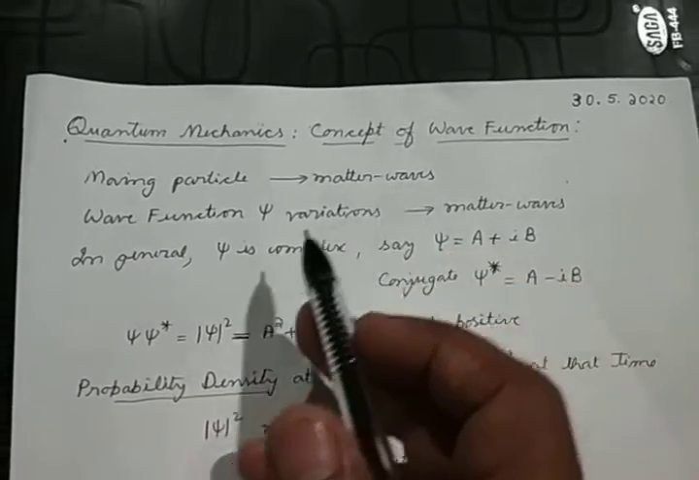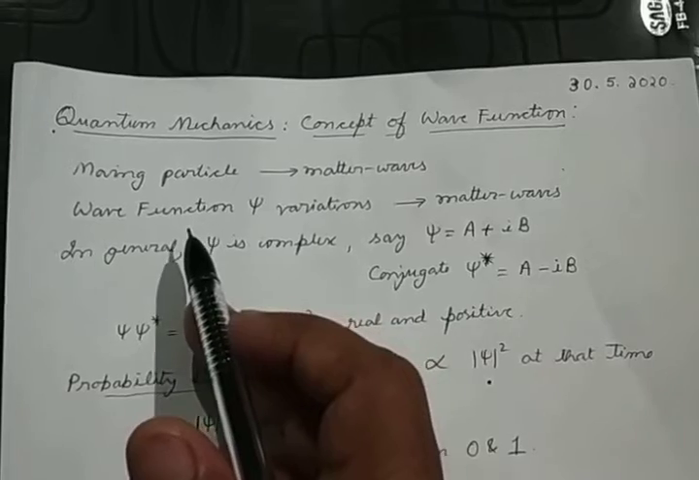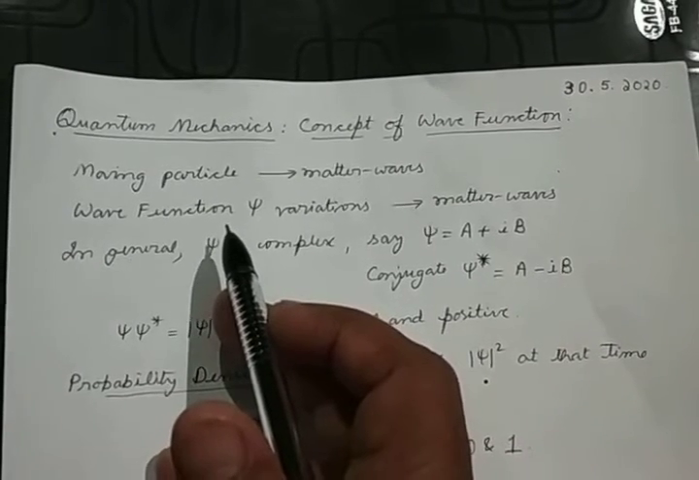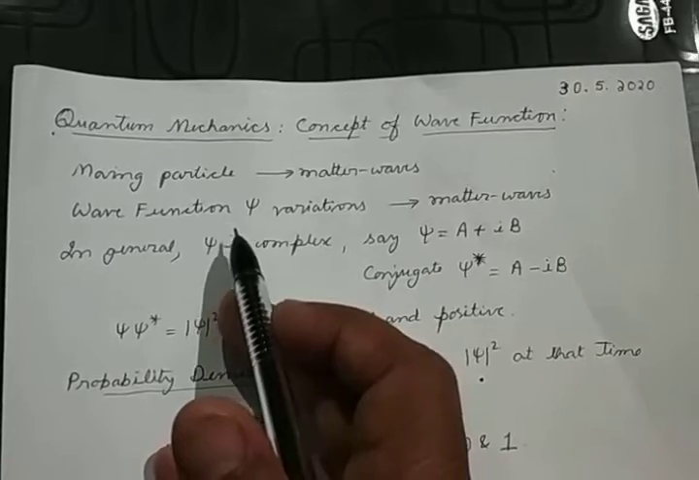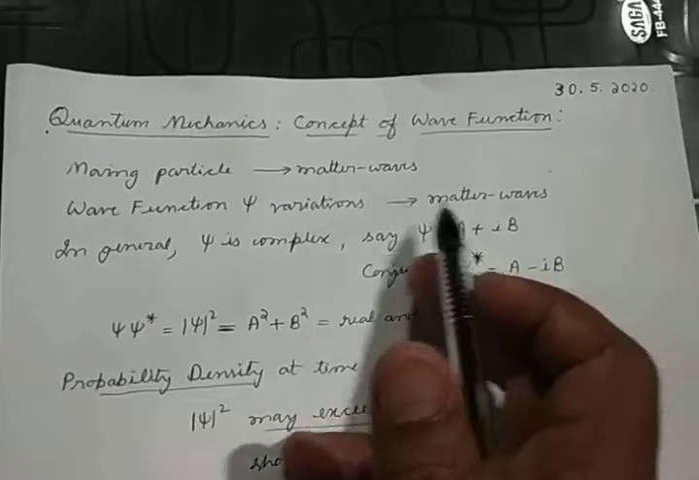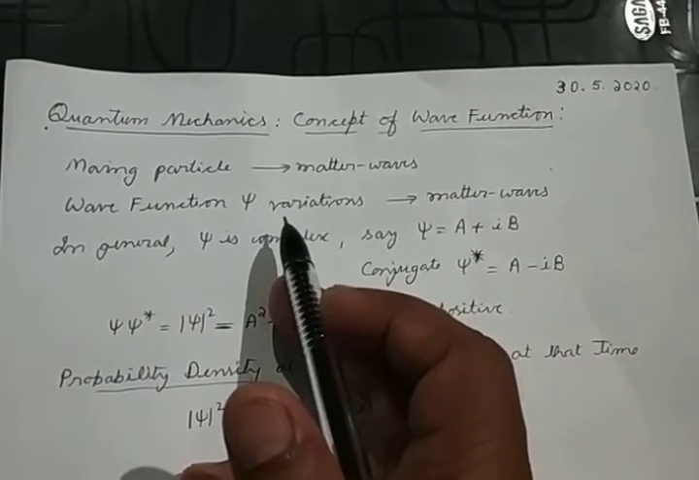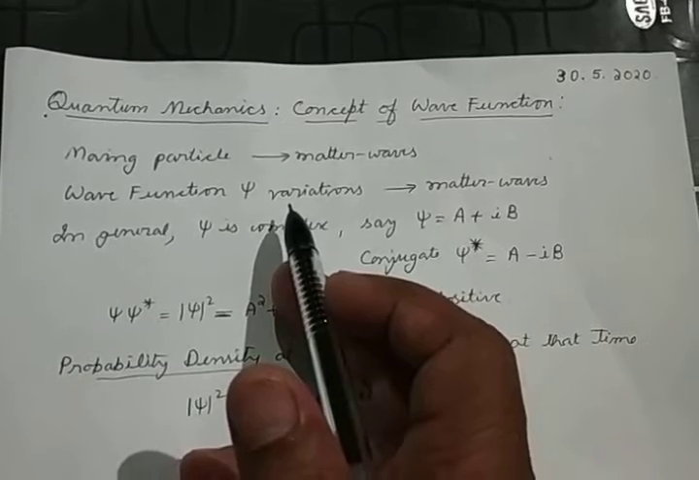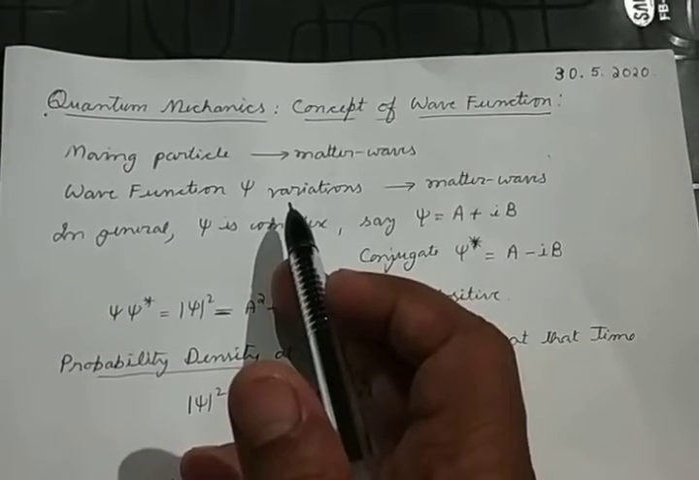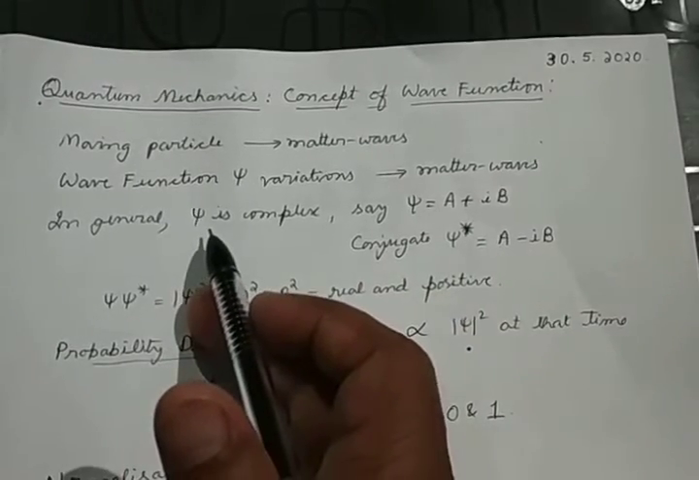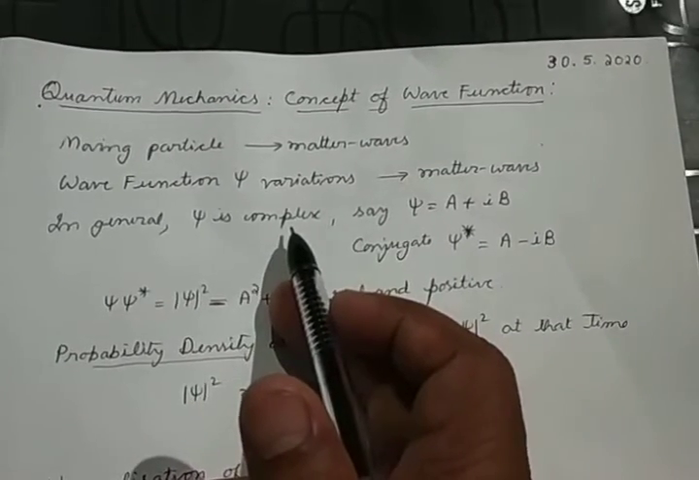Now we want to define one function that is called the wave function. What is this wave function? A wave function is a quantity whose variations produces the matter waves. So that is what the wave function is. Now what is this wave function like? Is it a positive function or a negative function, a real function or complex function? We see that in general the wave function psi is taken to be a complex function.